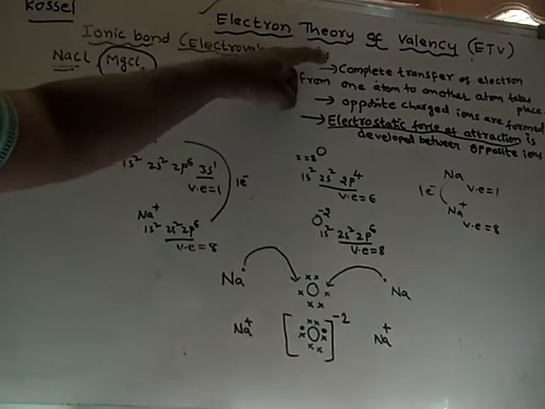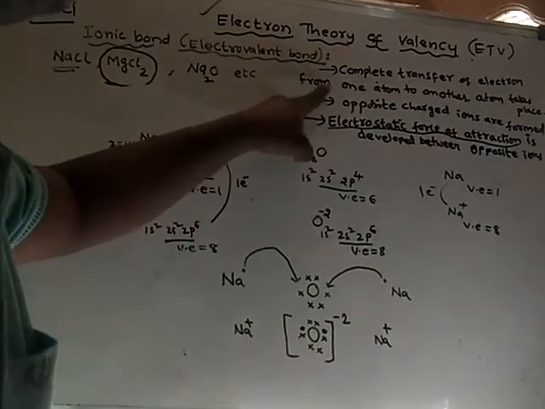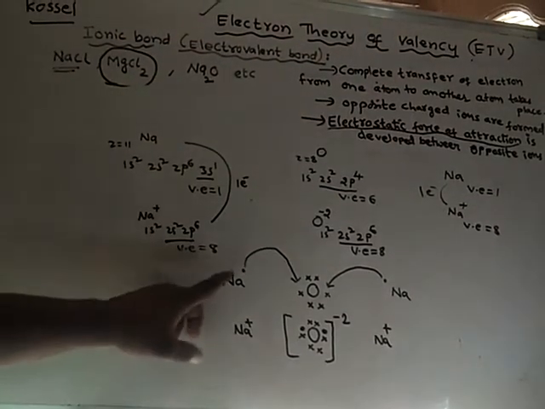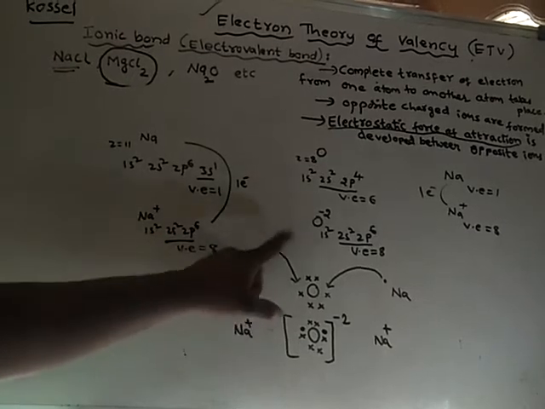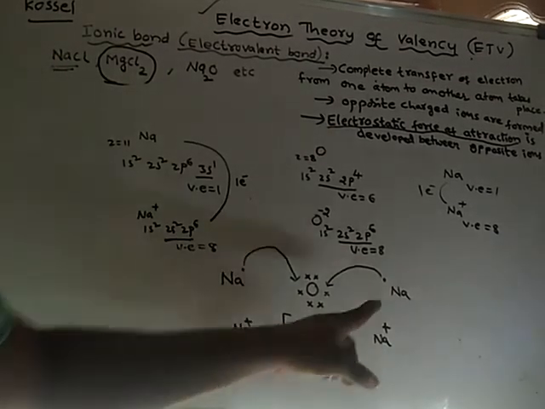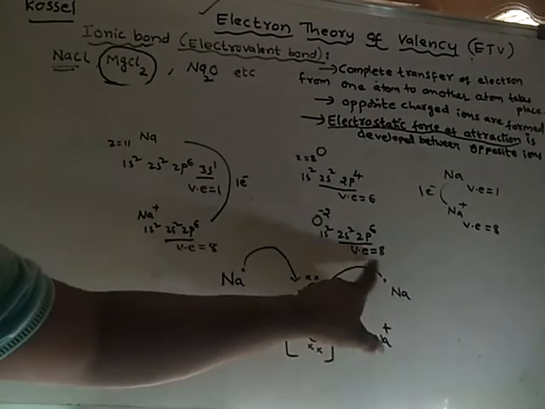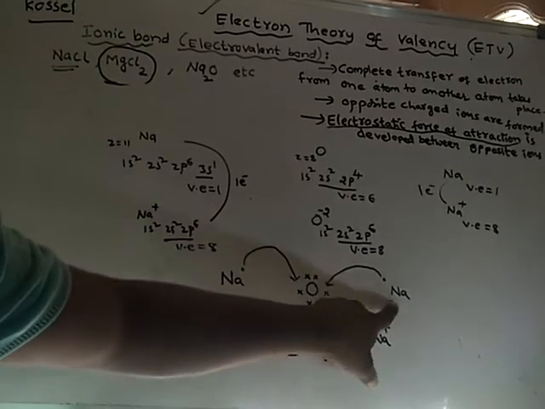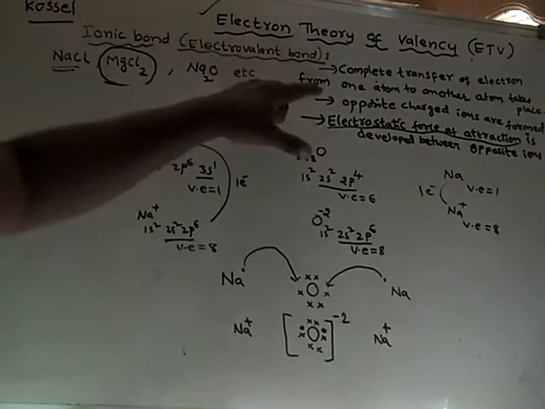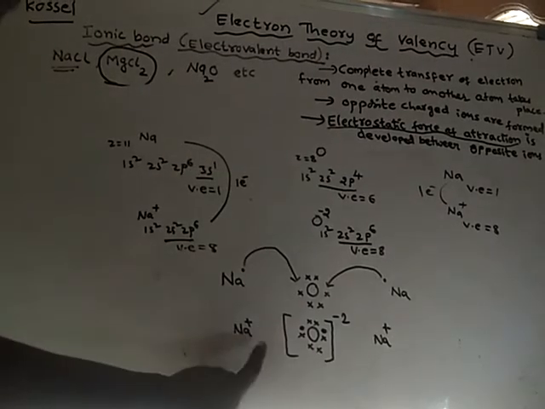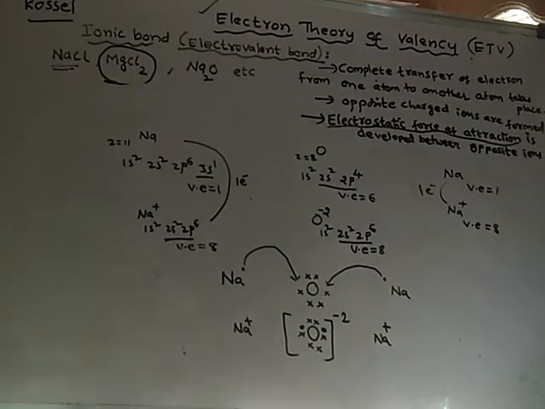So what is the first step? Complete transfer of electrons from one atom to another atom. From this atom to this atom, an electron is transferred completely. And from this atom to this atom, again one more electron is transferred. Next, oppositely charged ions are formed. So here oppositely charged ions are formed.